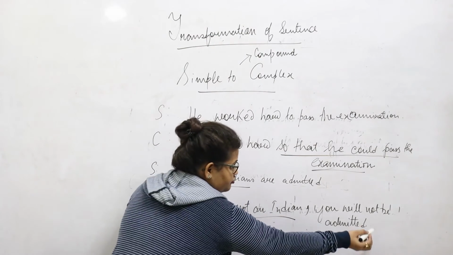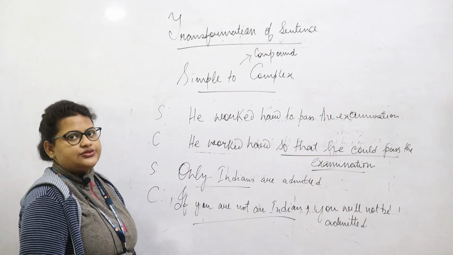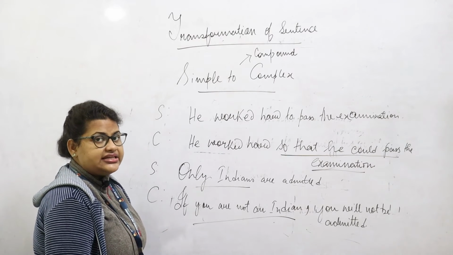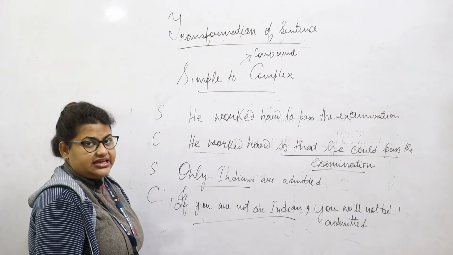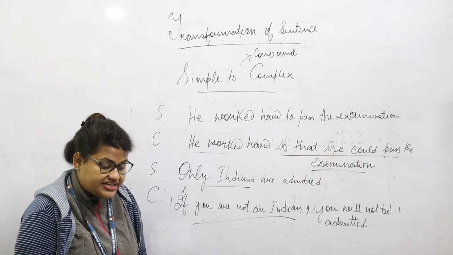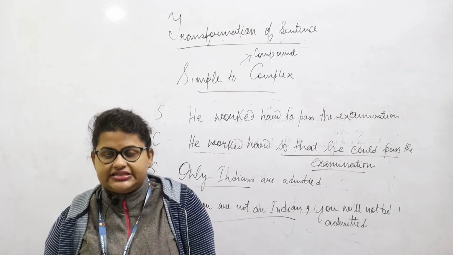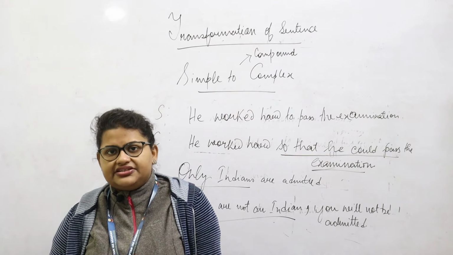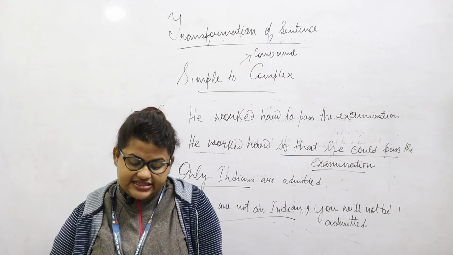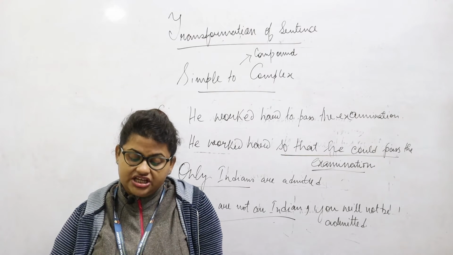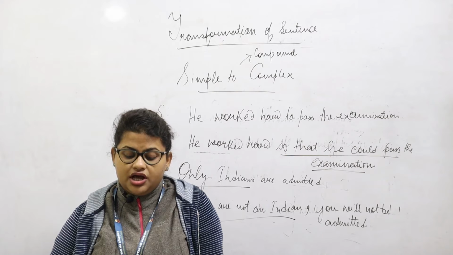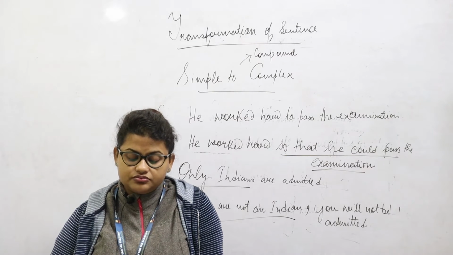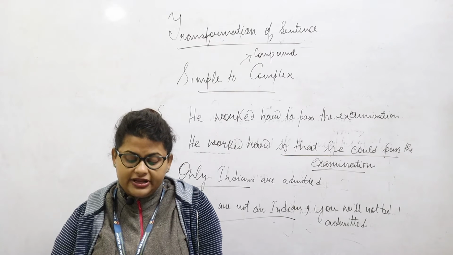But as I had said in the other video also, in all this transformation of sentences, what we have to keep in mind is we will never change the meaning of the sentence. The meaning of the sentence in any sort of transformation should remain the same. Also for assertive and negative sentences, whenever we are trying to transform an assertive sentence into a negative sentence or vice versa, when we use a double negative to make it an assertive sentence, here also we cannot change the meaning of the sentence. In a similar way, we will also do a few transformations which we will transform from complex to simple.